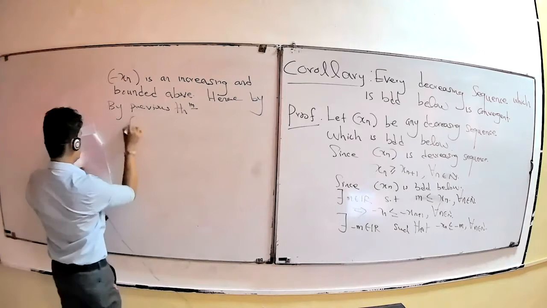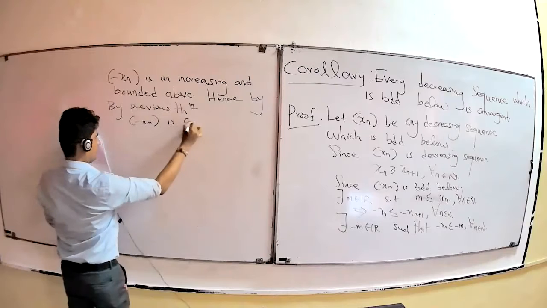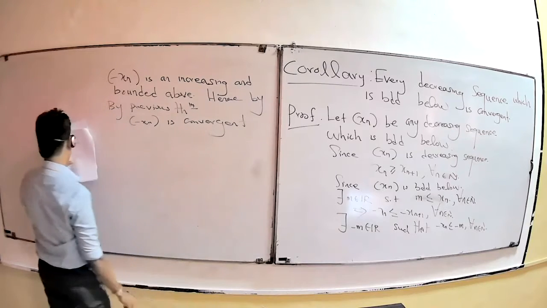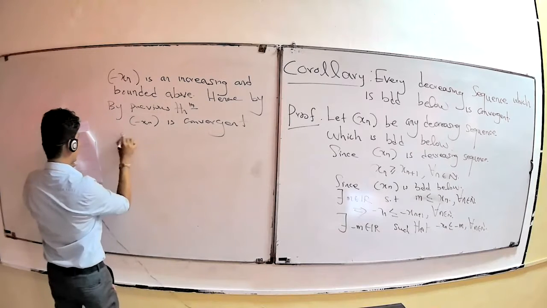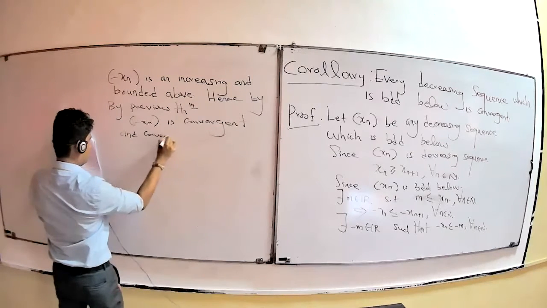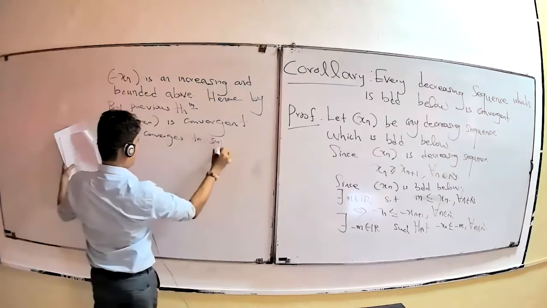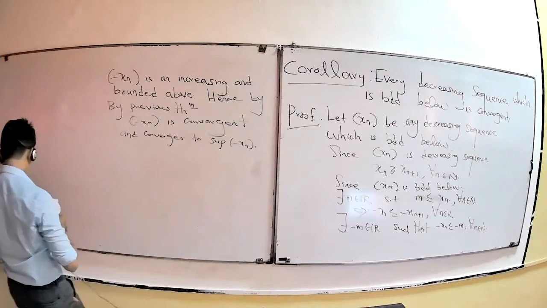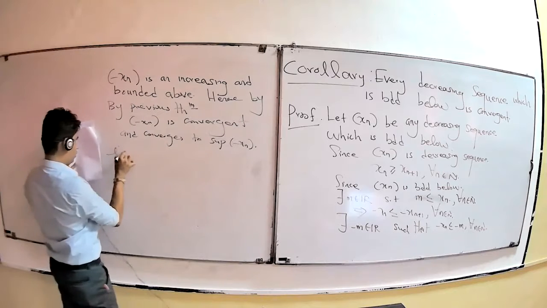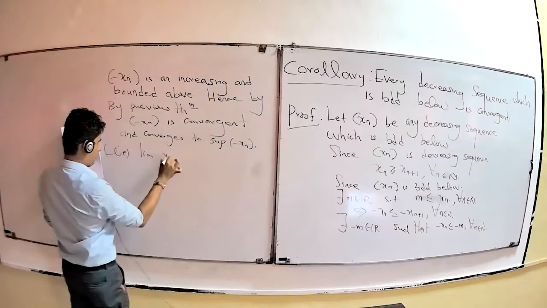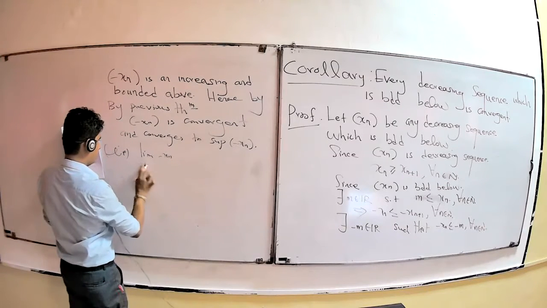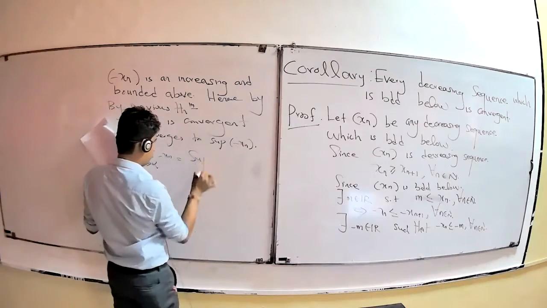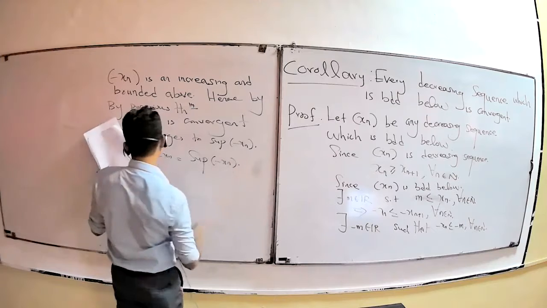minus Sn is convergent, and converges to the supremum of minus Sn. That is, you take the limit of minus Sn as n tends to infinity, and this value equals the supremum of minus Sn.